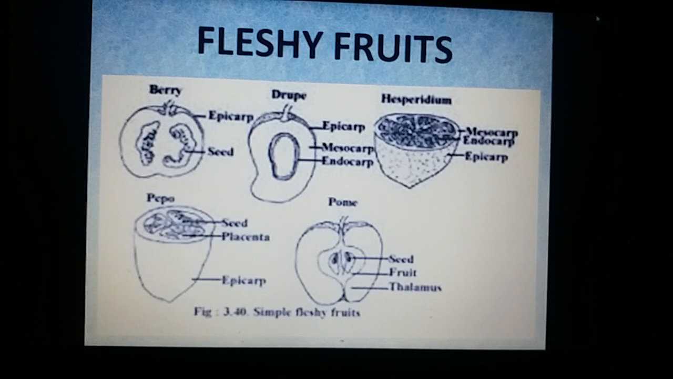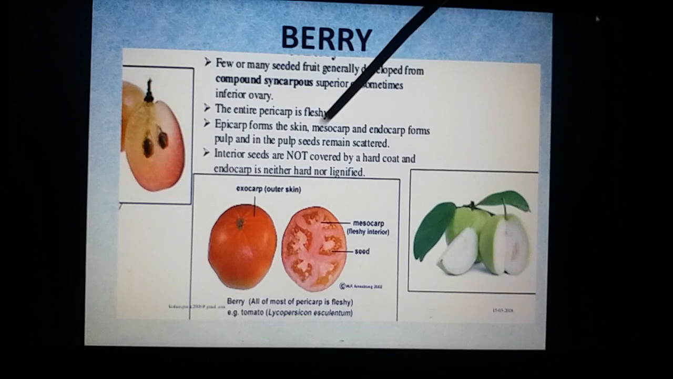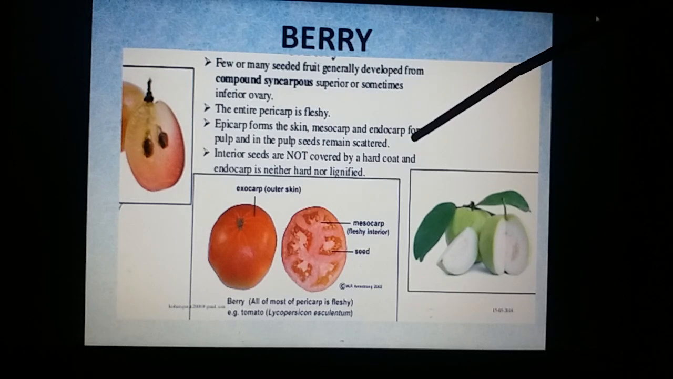To begin with, the fleshy fruits. Here you are seeing the various types of fleshy fruits. To begin with, it's a berry. A berry develops from either a superior or an inferior ovary, and the entire pericarp is fleshy and edible. The seed alone is the hard part. In fleshy fruits, the pericarp is divisible into three layers: epicarp, mesocarp, and endocarp. The epicarp is like a skin, the mesocarp and endocarp are fleshy and edible, and such a fruit is called a berry.